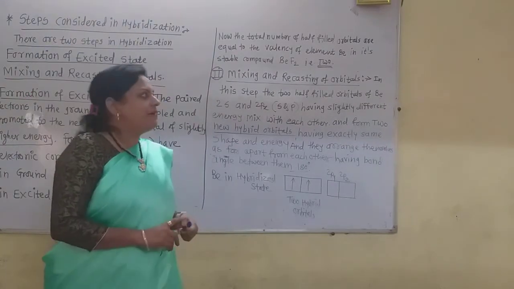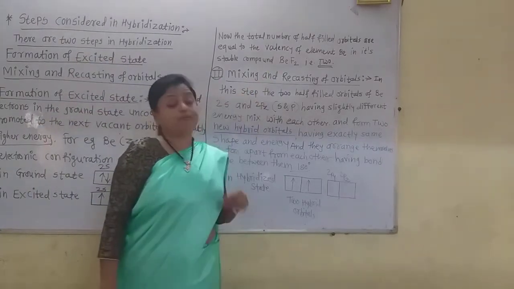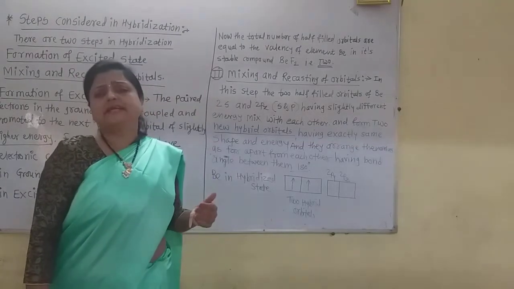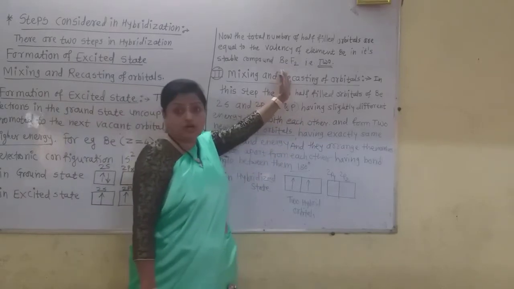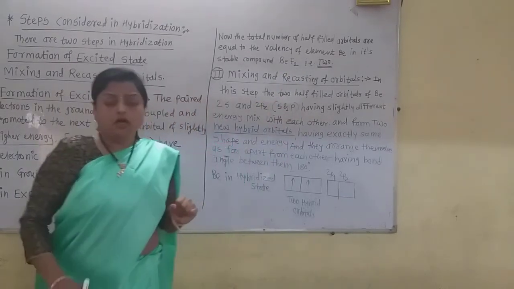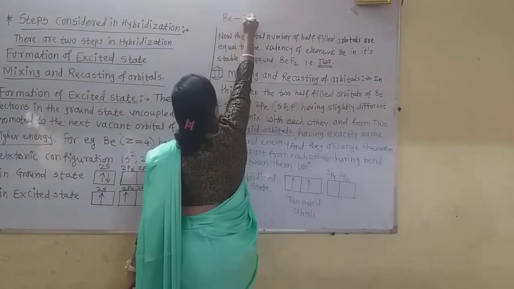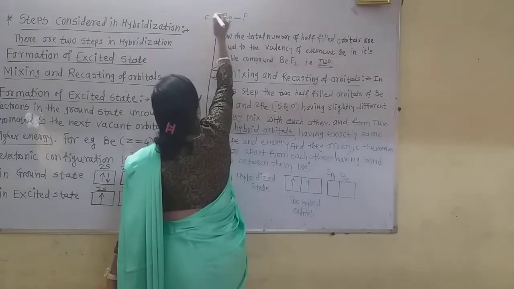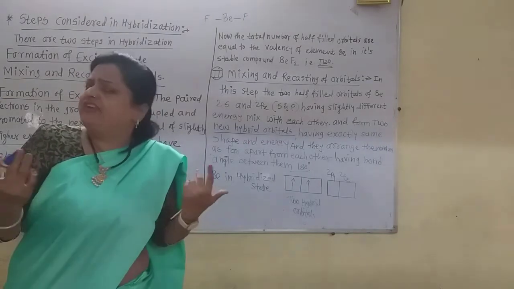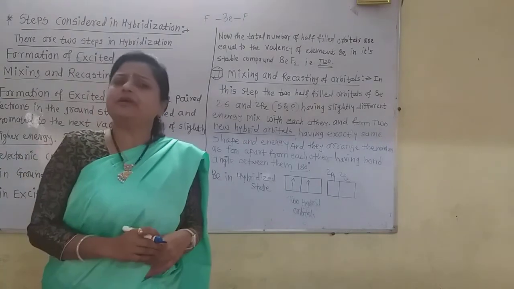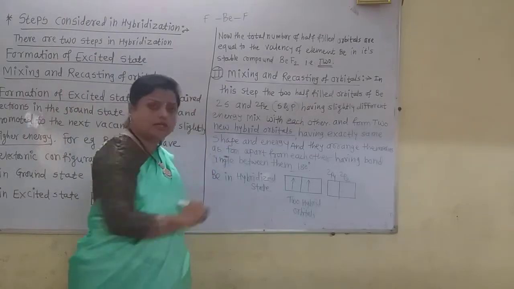The valency of beryllium in its stable compound. BeF2 is the stable compound of beryllium, and then BeCl2 etc. The valency of beryllium in these stable compounds is 2. Now see the bonds around the beryllium: these are the two Be-F bonds. We know that both of these bonds are equal. There is no difference between one Be-F bond and the other Be-F bond.